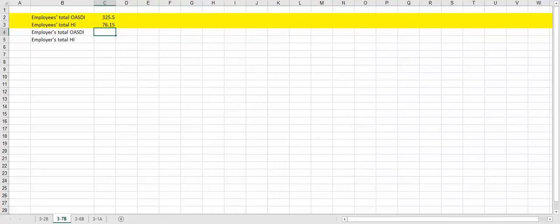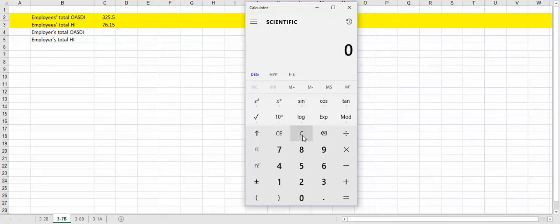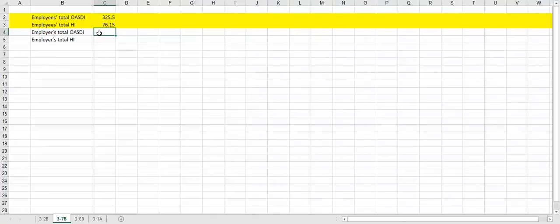Okay, and now we're going to do the employer calculations, which are figured differently. We're going to take our salary amount times 5 employees, and then multiply it by the percentages. So in this case, the OASDI is going to be the same, which is the $325.50.